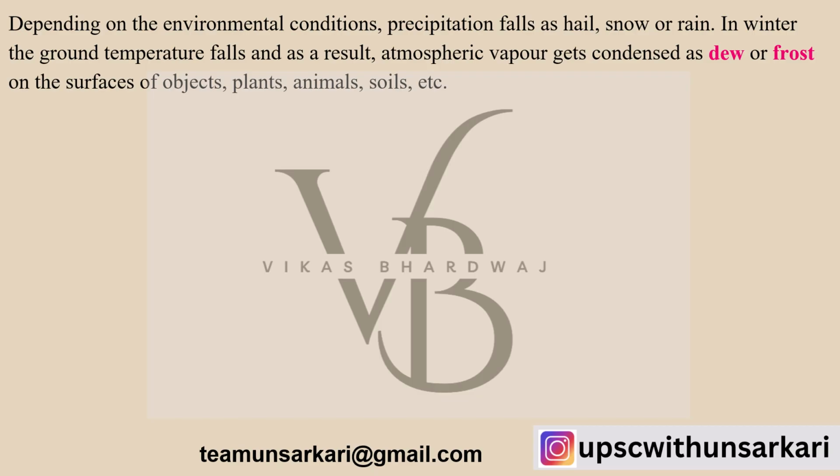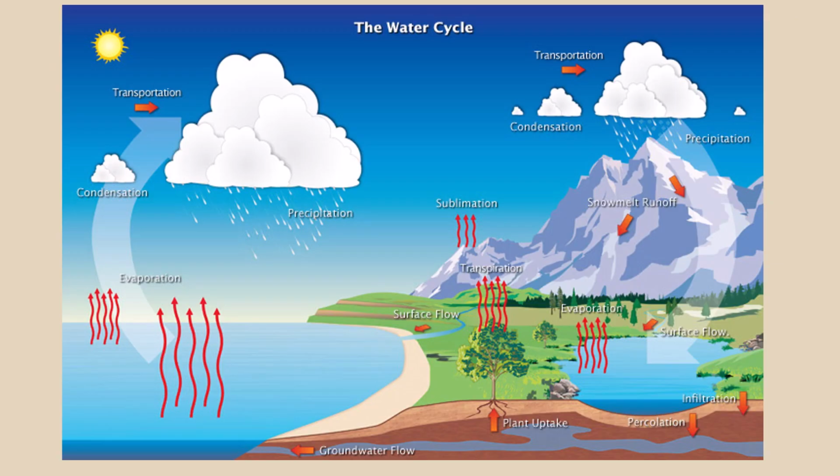Depending upon the environmental conditions, precipitation falls as hail, snow or rain. And in winter, the ground temperature falls. As a result, atmospheric vapors also get condensed as dew or frost on surfaces of objects, plants and soils, as we have seen a number of times. So this concept is very important to understand the impact and also the relationship.